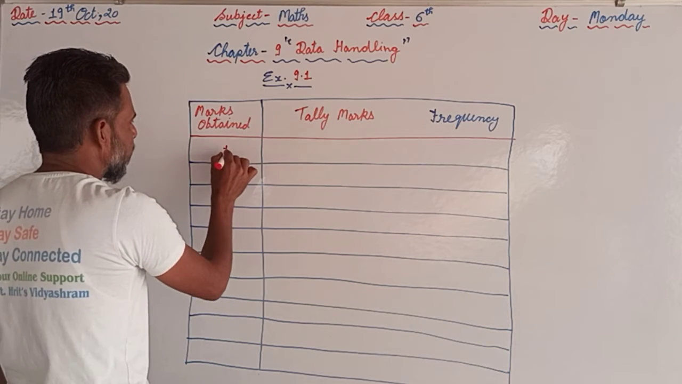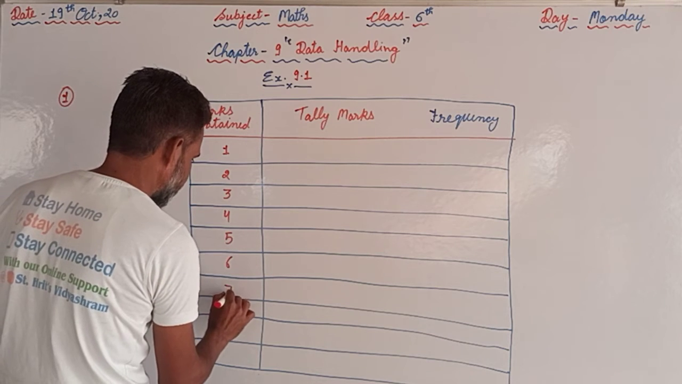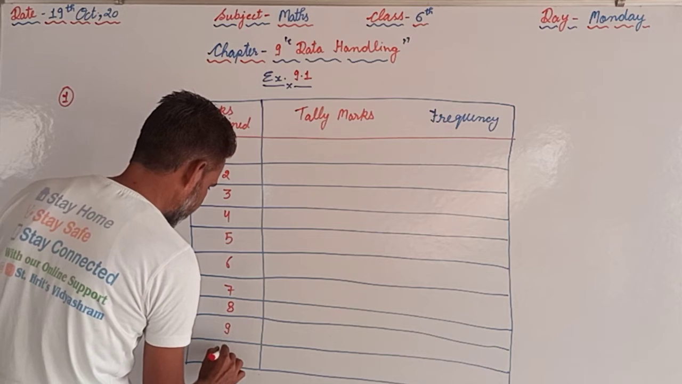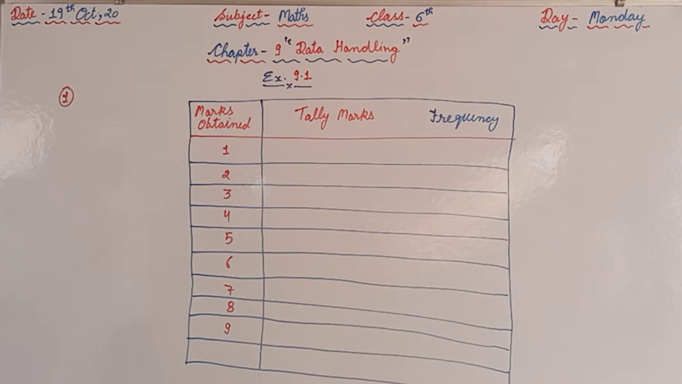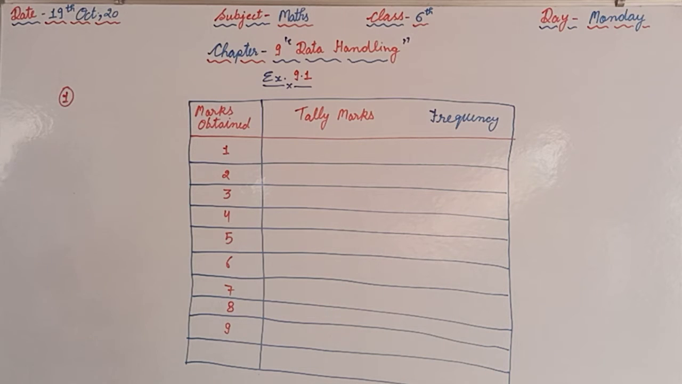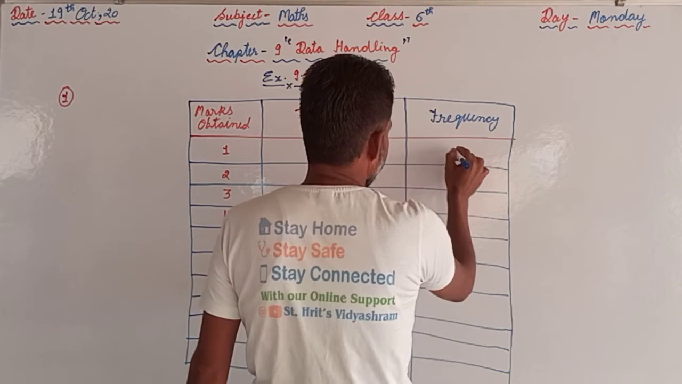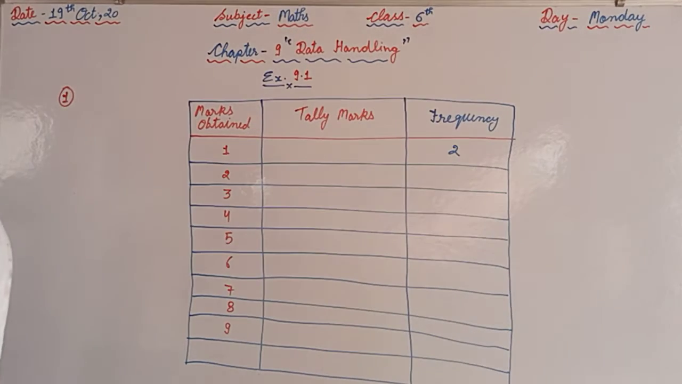Now the marks are 1, 2, 3, 4, 5, 6, 7, 8, 9, and 10 is not there, so we will not require 10. Up to 9 only marks were scored. For the first one, 1 mark, how many students scored 1 mark? So we will observe that box. Now 1 mark, 2 students scored 1 mark. In the frequency we have written 2 students scored 1 mark.